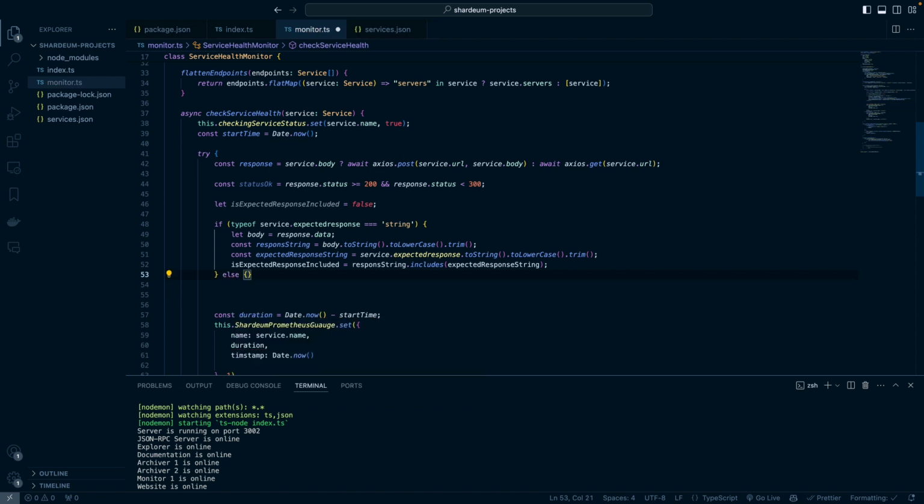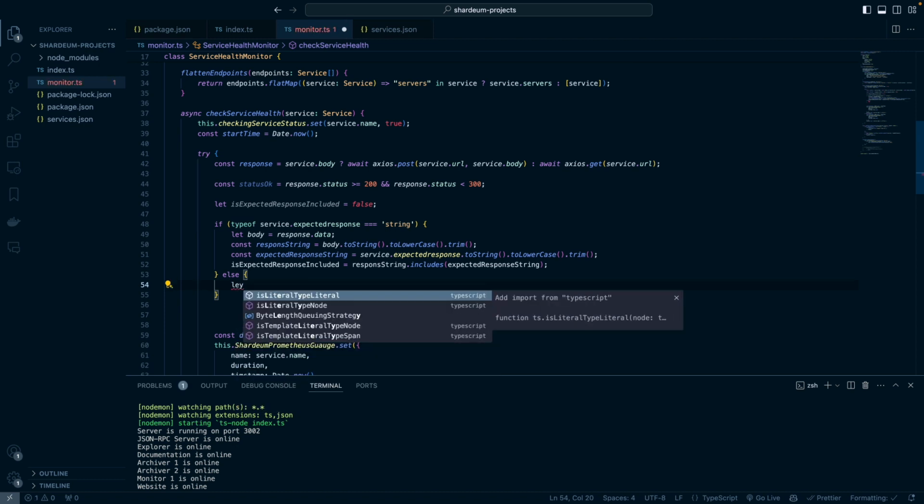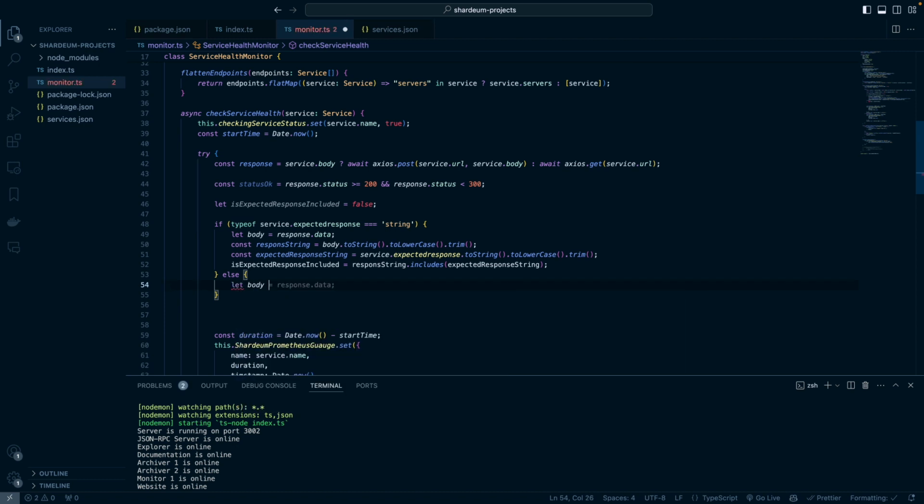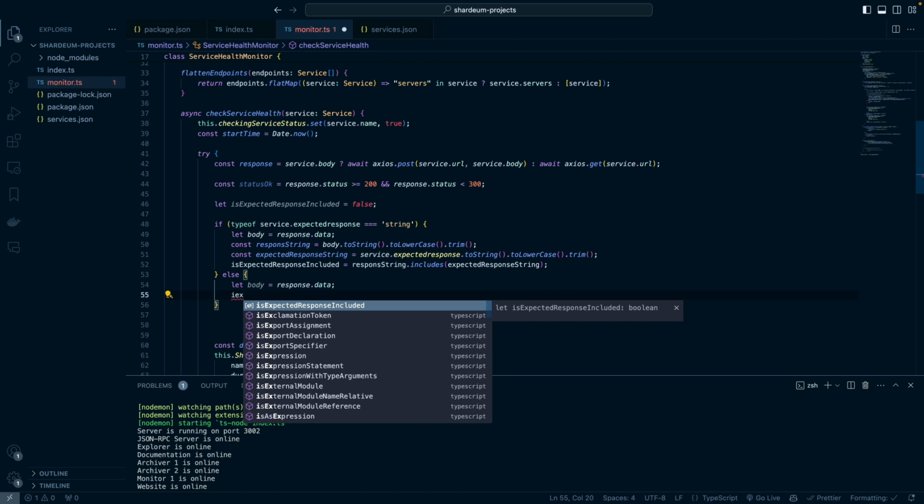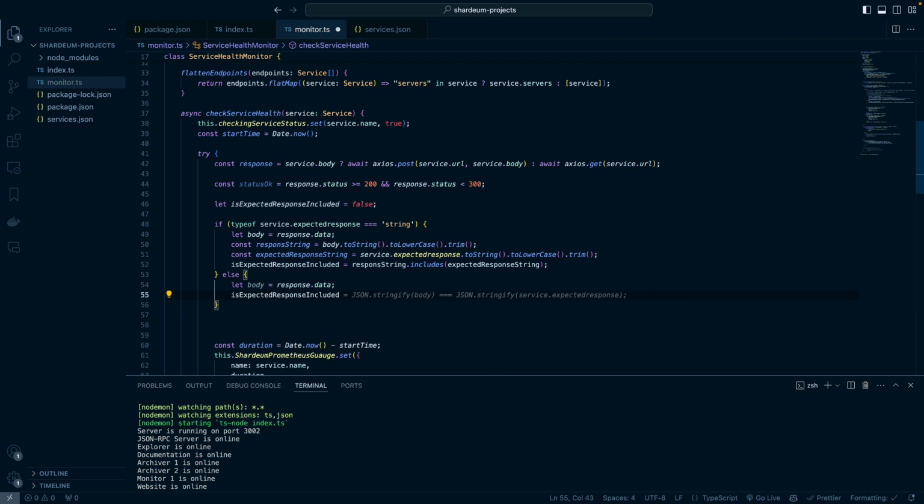So this basically will mean the type of the expected response is not a string, in which case it will be an object. And if that is the case, then we want to handle it separately. Let's do body again is response.data, and then isExpectedResponseIncluded is going to be equal to, we are going to create this function.